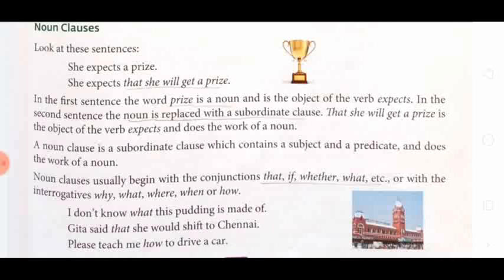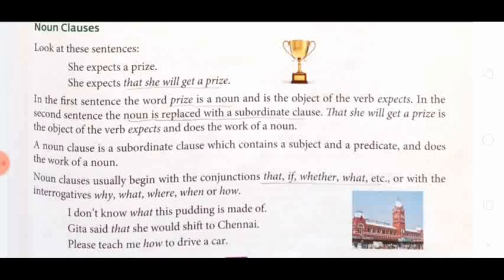What does she expect? A prize. Noun is there, or we can say object of the verb expect. In the second sentence, the noun is replaced with a subordinate clause, that she will get a prize. That she will get a prize is the object of the verb expect and does the work of a noun. So it is called a noun clause.